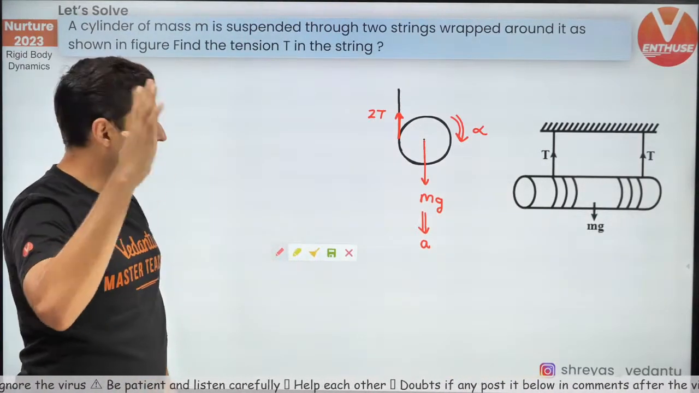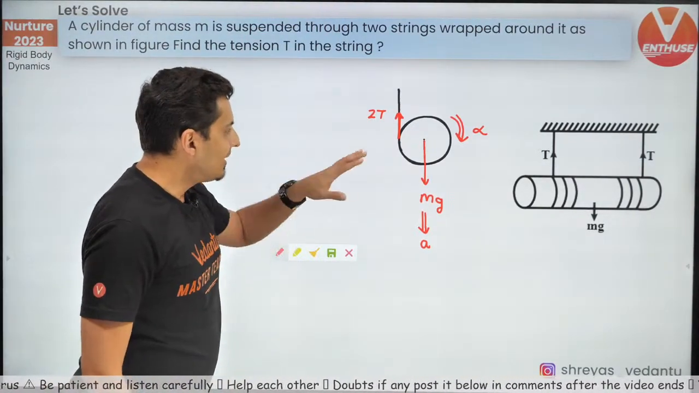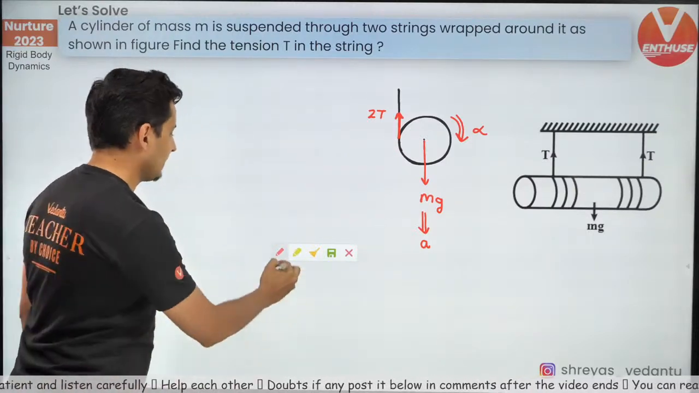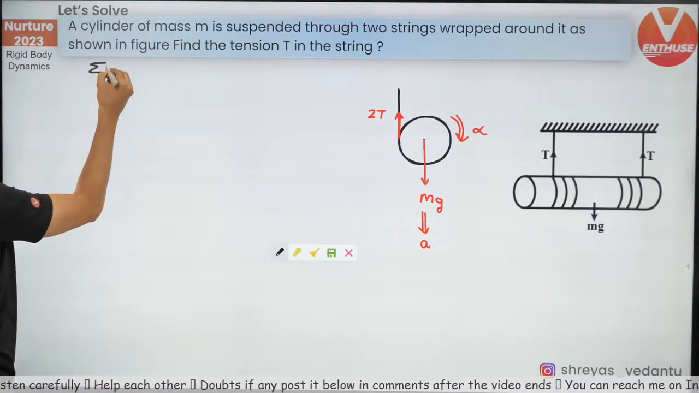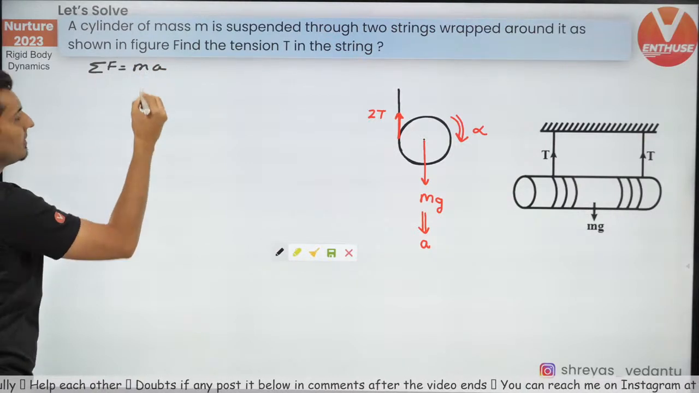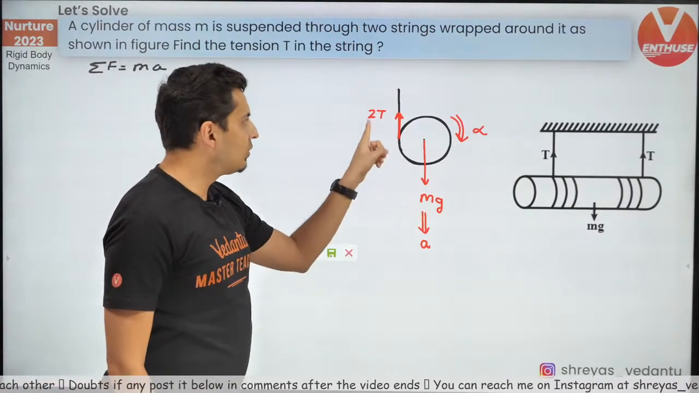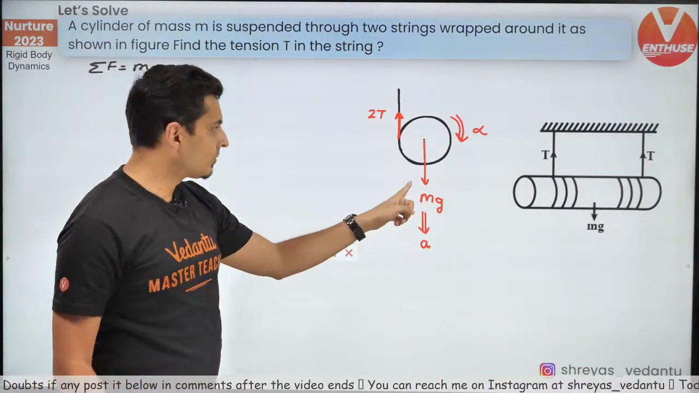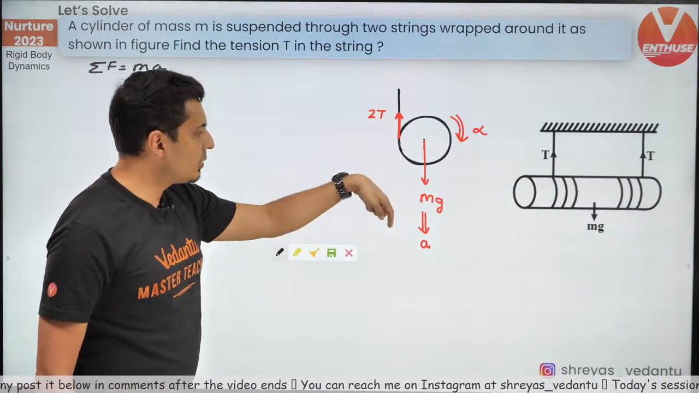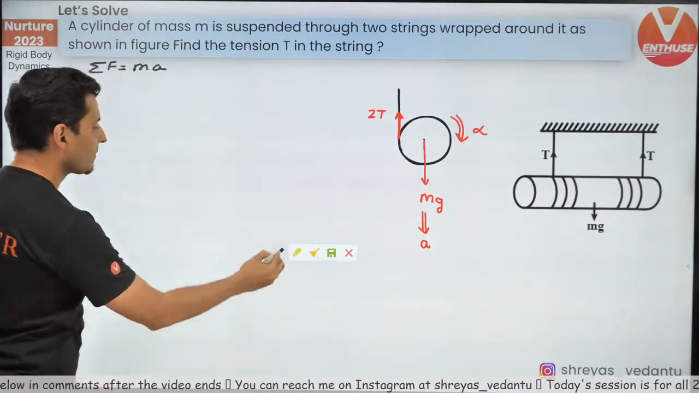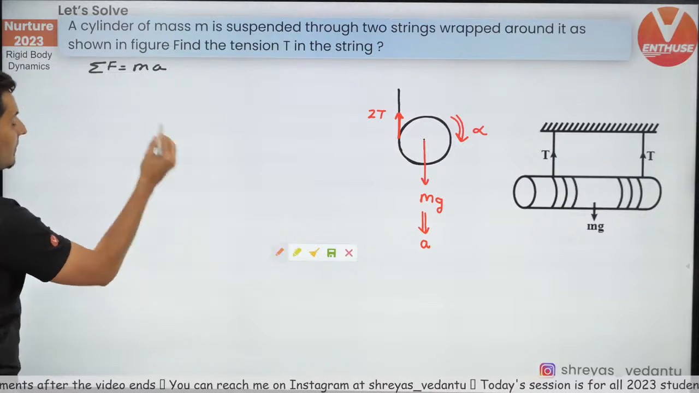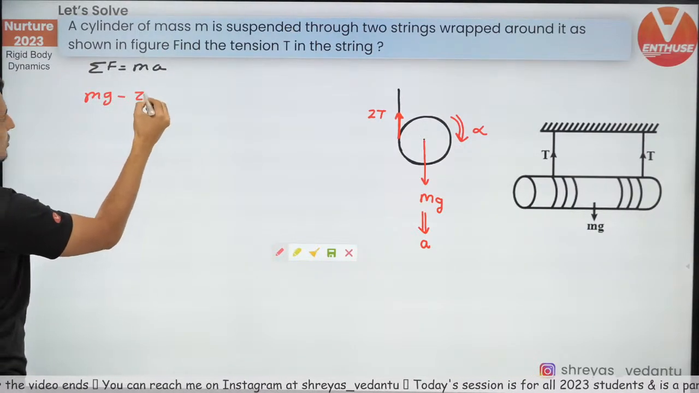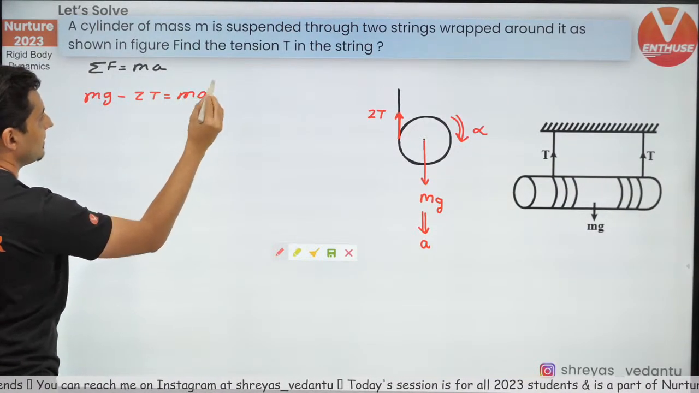Now try to think about it. If I write the Newton's law equation, what is the Newton's law equation? Net force is mass into acceleration. The only forces are tension and weight, nothing else. So bigger force minus smaller force is mass into acceleration. So hence I will say mg minus 2T is mass into acceleration.